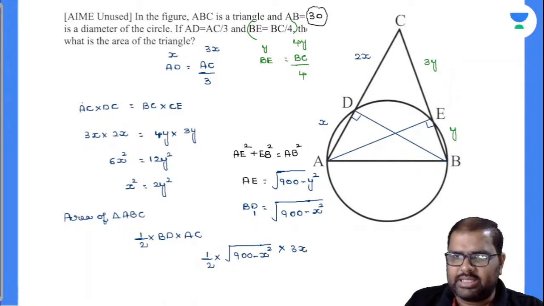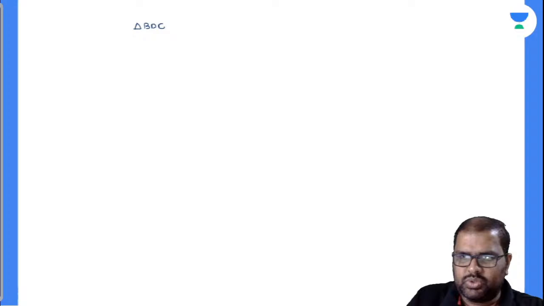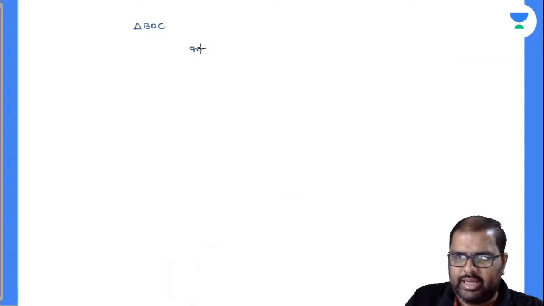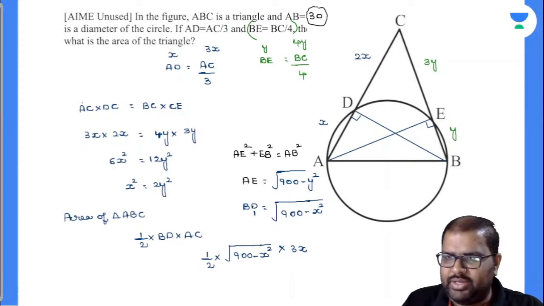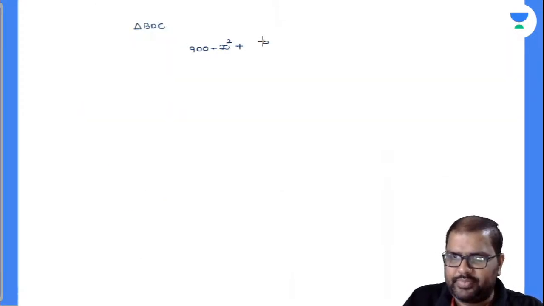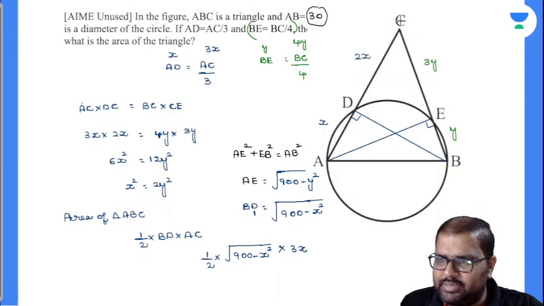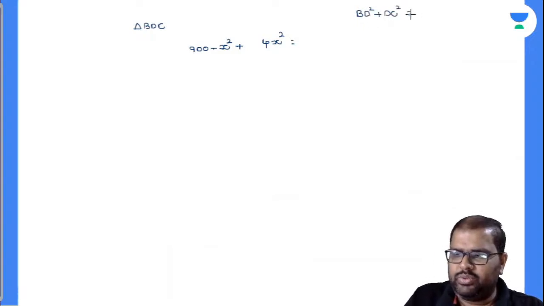How can I find out my x value there? So see here, I know triangle BDC, already you have taken this now. So in triangle BDC, observe triangle BDC, these are perpendicular sides. Already you know your BD value. BD square is nothing but equal to 900 minus x square plus, now see here, what will be DC value? 2x means 4x square is equal to, what will be the perpendicular side? Perpendicular side is nothing but called CB square. So I'll write down here BD square plus DC square is nothing but equal to CB square.